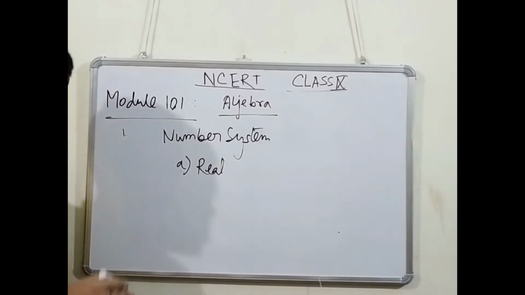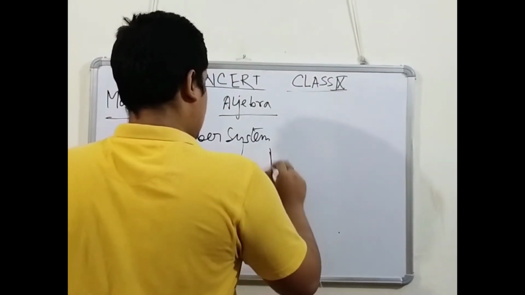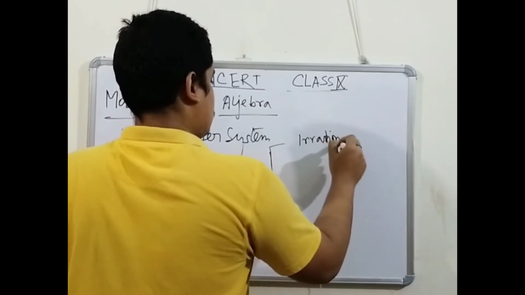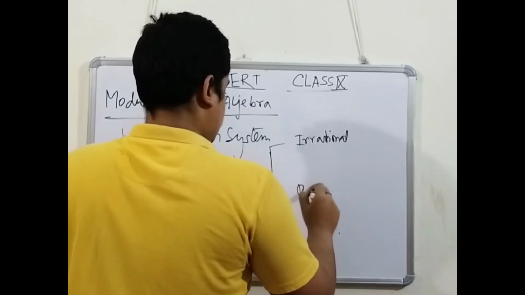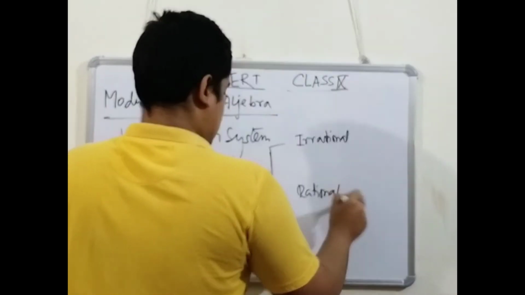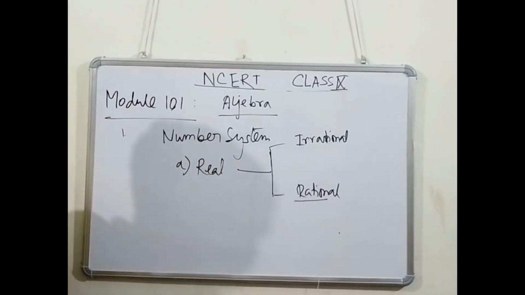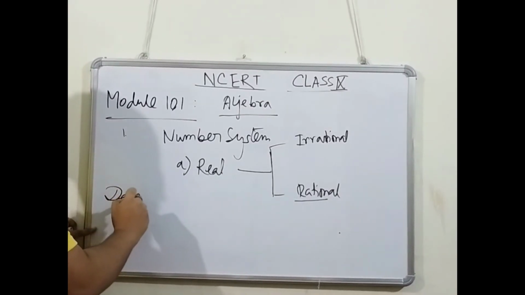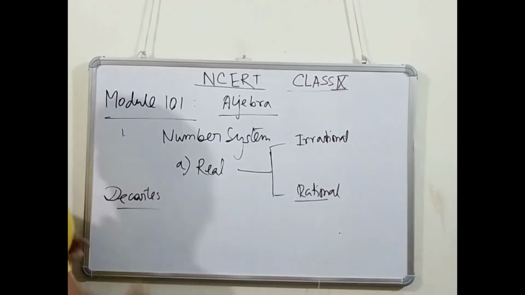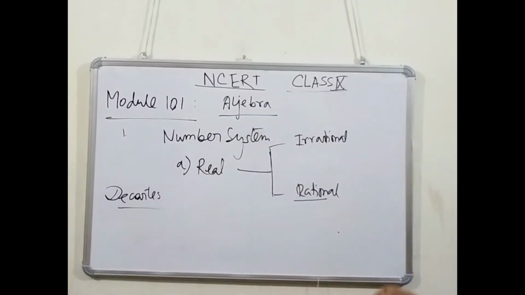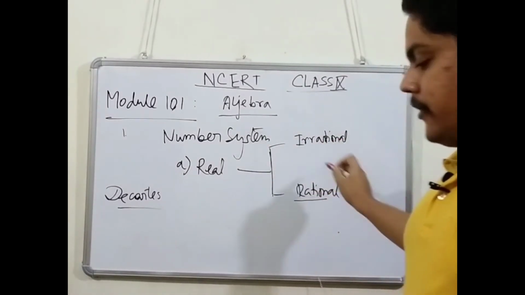Now again, real numbers are divided or classified into two parts. First is irrational and rational. Now what is irrational and what is rational? Definitely that comes with ratio. Now there is a famous mathematician, Descartes, that person's name is Descartes. Theories come from his end also, or many Greek mathematicians also. This rational and irrational comes with that word ratio.